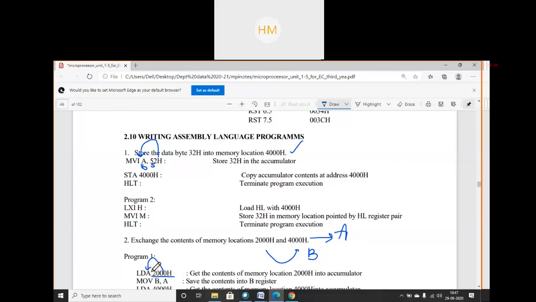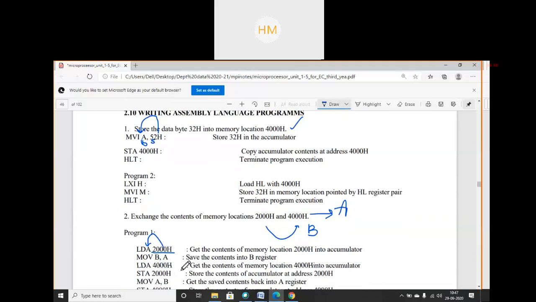Okay, students, into the accumulator. Clear? Then the accumulator data will be moved to register B. I stored the data of register A into B. Why? Because I have to store some other data in the accumulator, so I moved that data. Again I will use LDA 4000 hex.